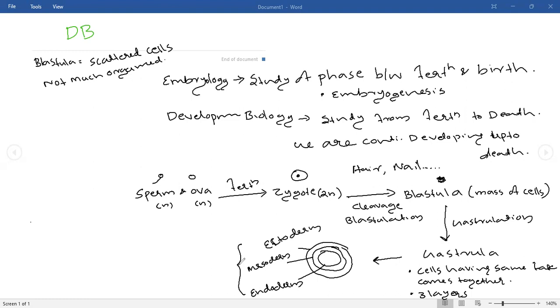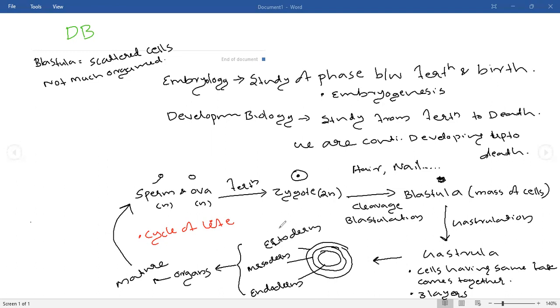From these three layers only, our organs will be produced. These organs will mature. Whenever the organs mature, they again start to produce sperm and ova. So we started our life from sperm and ova. This process will continue, and it is known as the cycle of life. It's a cycle, right?